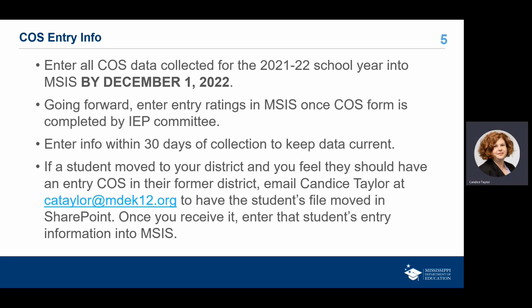Now, if a student has moved to your district and you feel like they should have an entry COS in the district that they came from, you can email me and I can look in SharePoint and see if that student's information is in there. And if so, I can move it to your district where the student is currently residing, and you can enter that information into MSIS. And pretty soon we won't have anything else to do with SharePoint. But for now, if you feel like you have one that should be there, please send me an email.